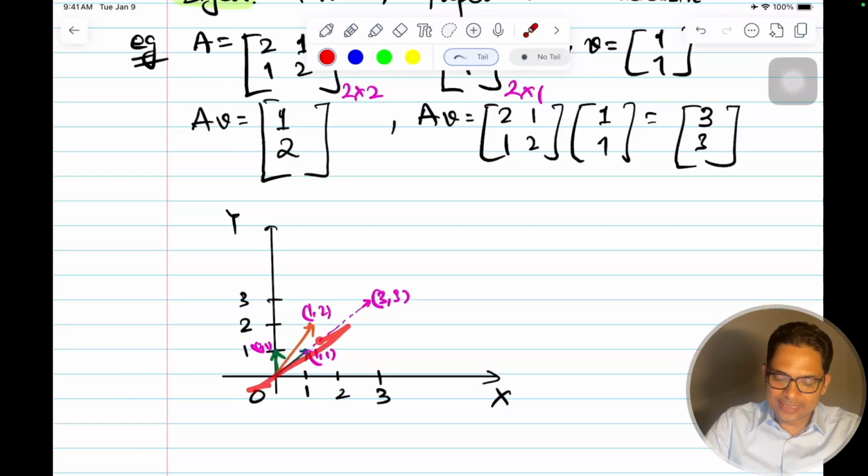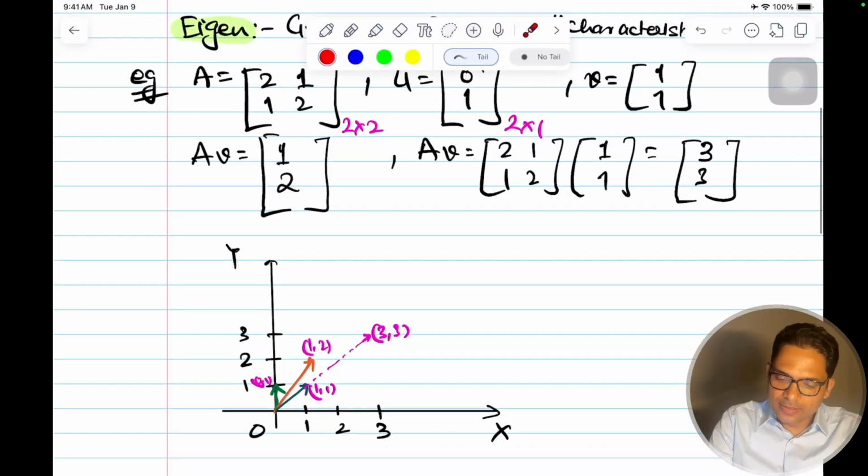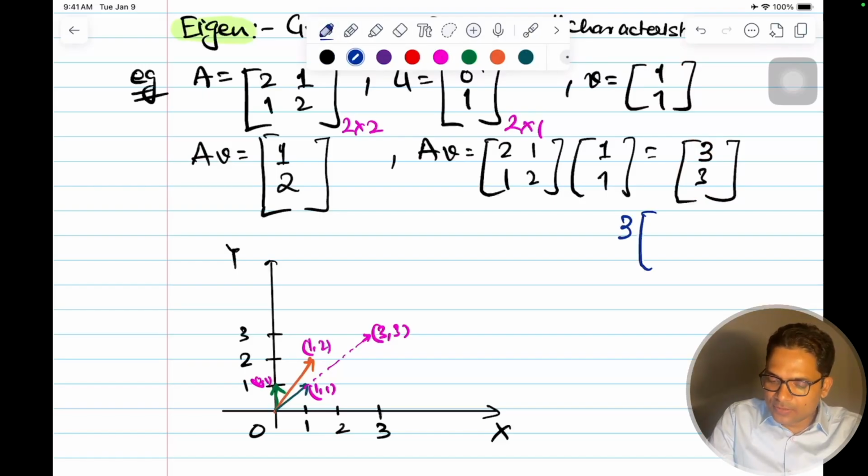They only change their length, the scale is changed. Okay, and we know, right? So this 1 1 vector became 3 3 vector. So we can write it like 3 times 1 1 vector. This is a scaling factor, right?